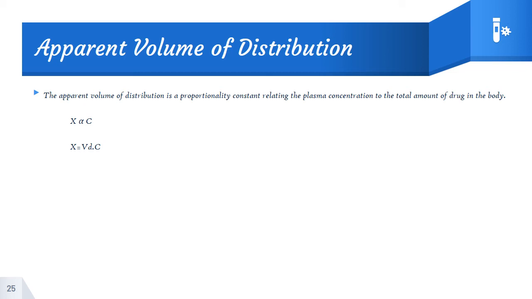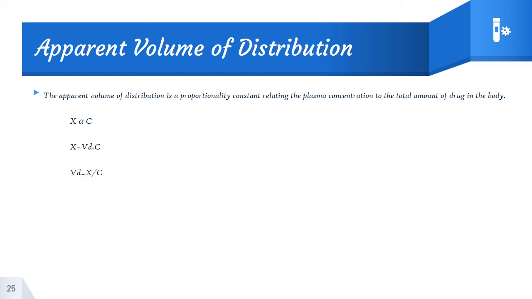This VD is the apparent volume of distribution. It is defined as the hypothetical volume of a body fluid into which a drug is dissolved or distributed. So it is called apparent volume because all the parts of the body equilibrated with the drug do not have equal concentration.